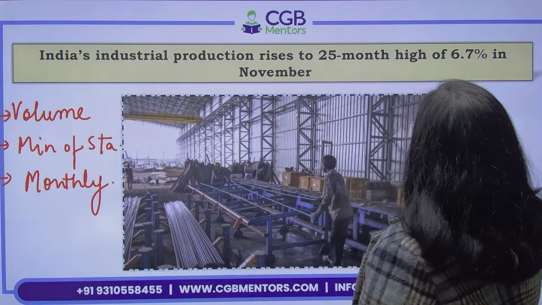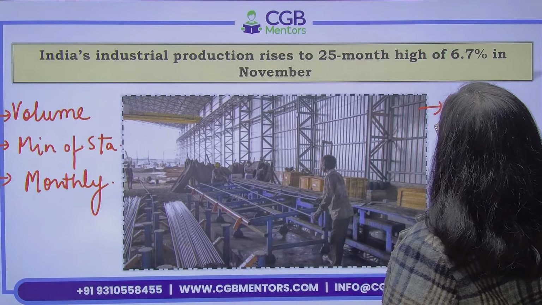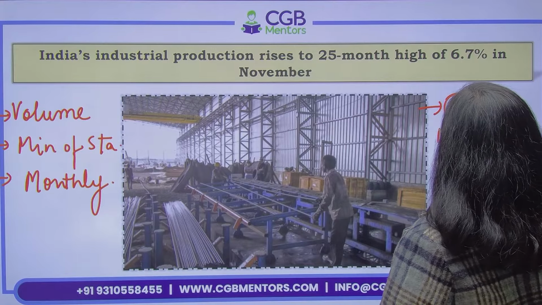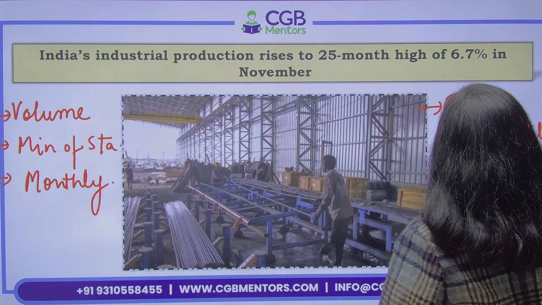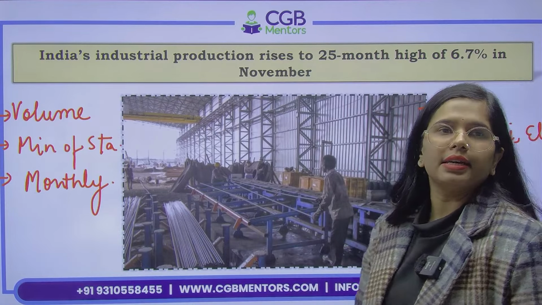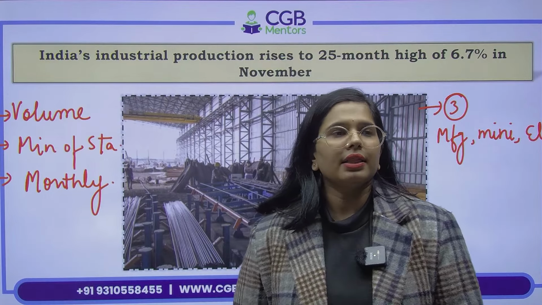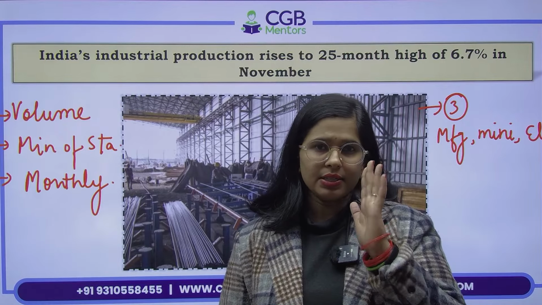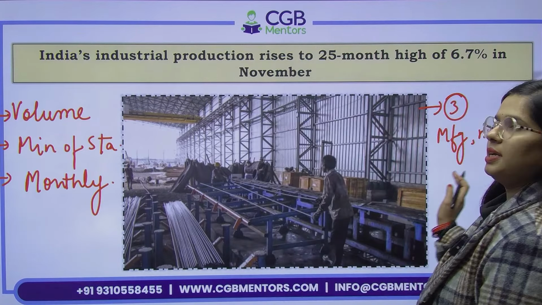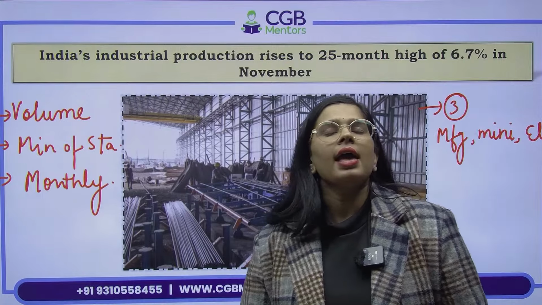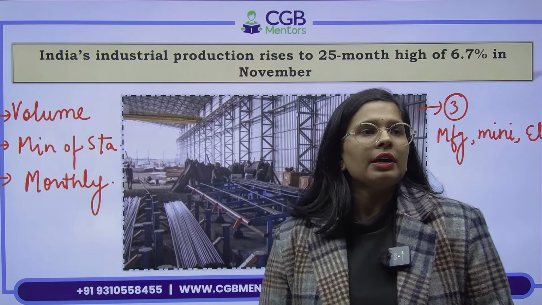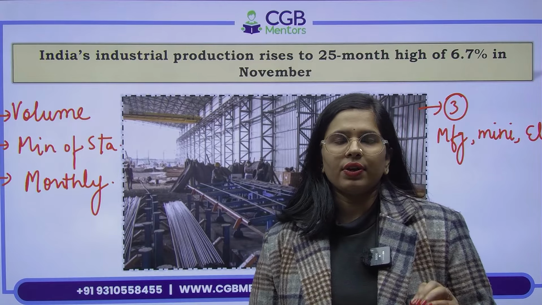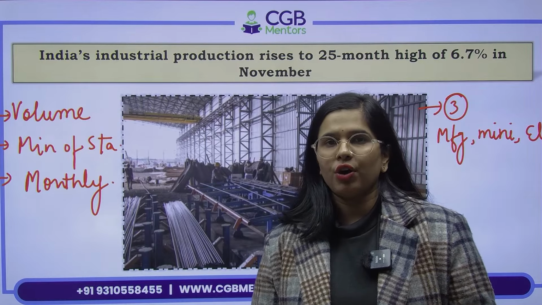On the fourth point, there are 3 broad sectors that we are covering: manufacturing, mining, right, and then electricity. What is the percentage of manufacturing? Somewhere around 77.63, right? 77.63. Somewhere around 14% is for the mining, if I am not wrong, and for electricity, somewhere around 7.99%. So these are the 3 kind of sectors that we are covering in the IIP, Index of Industrial